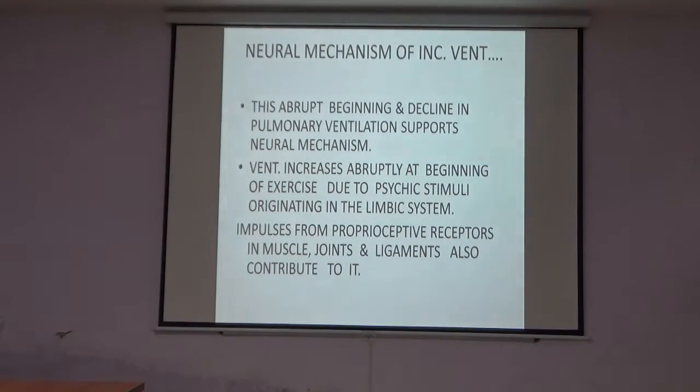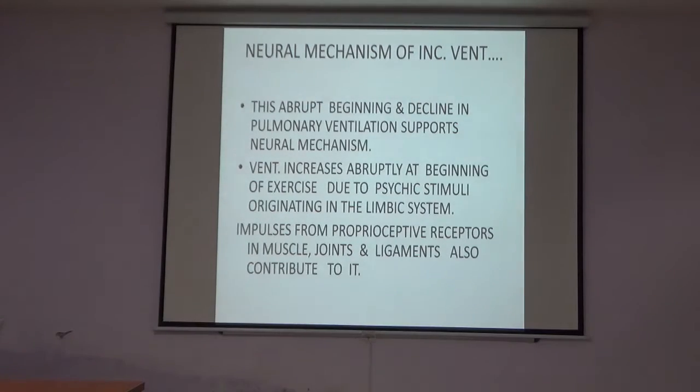This shows that there is a role of neural mechanism. This abrupt beginning and decline in the pulmonary ventilation supports a neural mechanism. Ventilation increases abruptly at the beginning of the exercise due to the cyclic stimuli originating at the limbic system. A chemical mechanism would take certain time to occur, but the pulmonary ventilation increases abruptly at the beginning of the exercise.